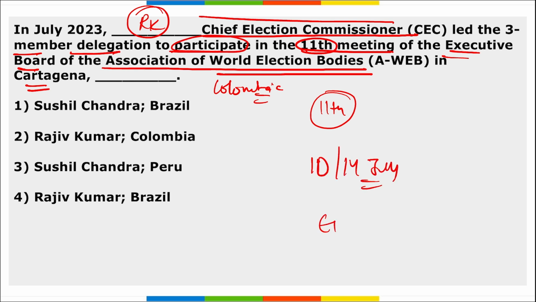Here, the ECI delegation also included Manoj Sahoo, who is the Deputy Election Commissioner, right? And Joint Director Anuj Chandak. Correct? As a global association, AWEB plays a critical role for various election management bodies globally, and they form proper guidelines on how elections should be conducted globally. So the right option here is option second.